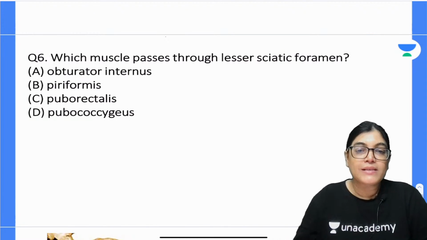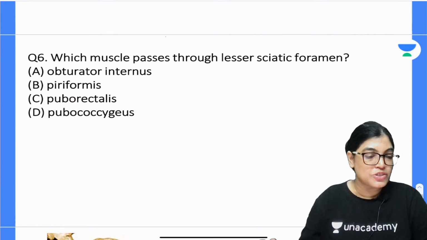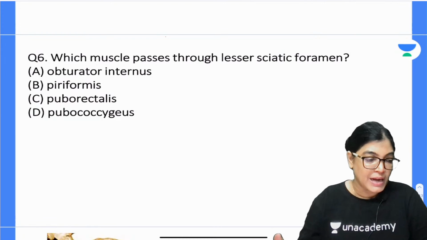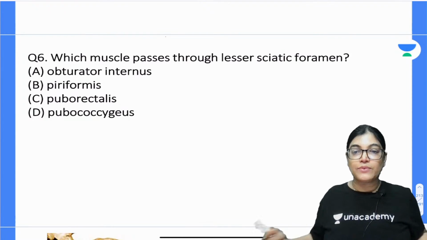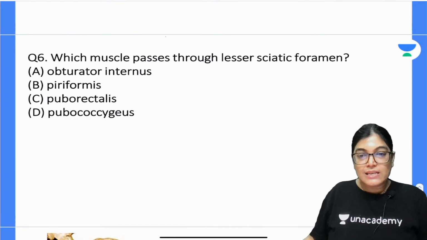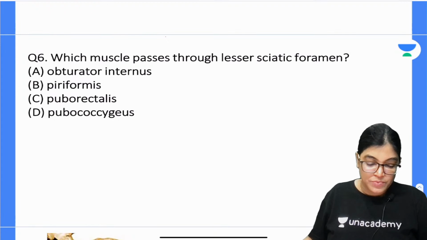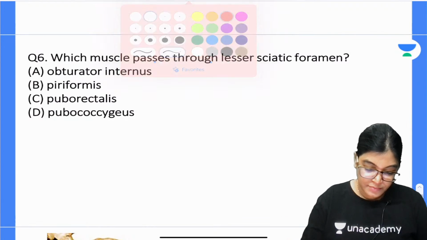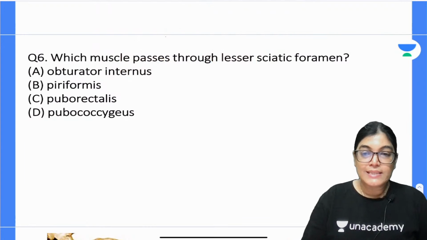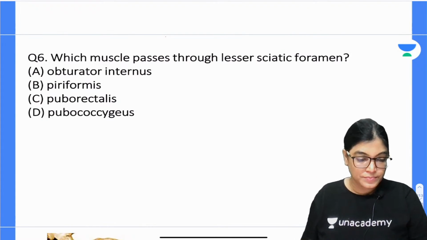Which muscle passes through the lesser sciatic foramen? Which of the following muscles is passing through the lesser sciatic foramen? Question number 6, mark the correct answer. The options are obturator internus, piriformis, puborectalis, pubococcygeus.